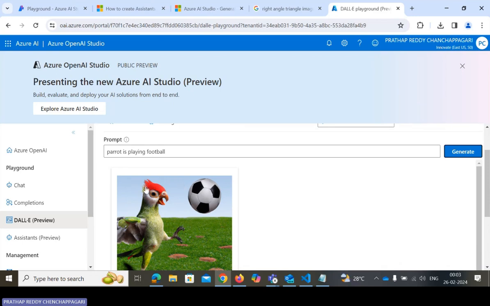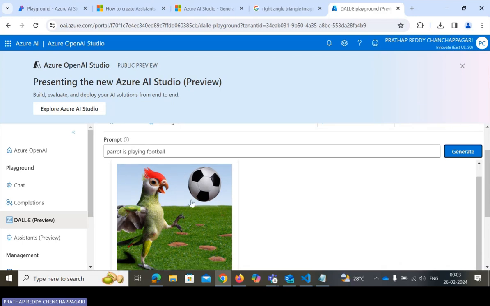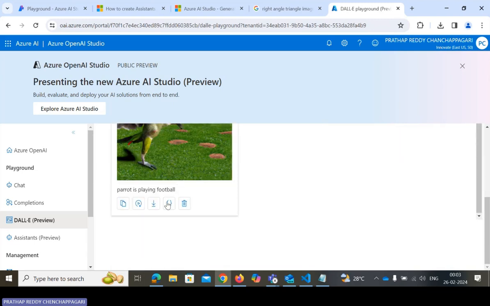Okay. The image is generated by the DALL-E model. So whatever prompts you have given, you have to create your own image, so that image belongs to you, the copyrights and everything belong to you only. Because you are the owner of this particular image, you can use this image, you can sell this image. Wherever you need to go, you can utilize this opportunity.